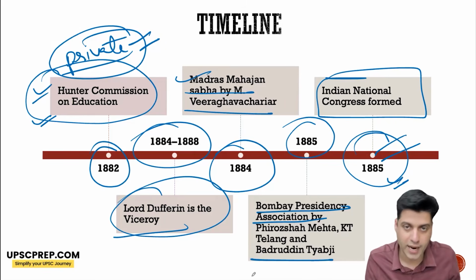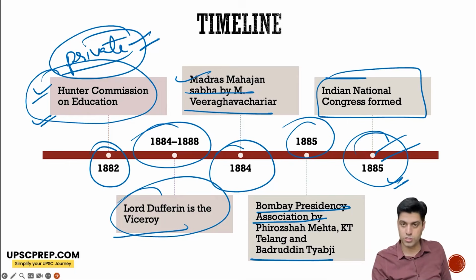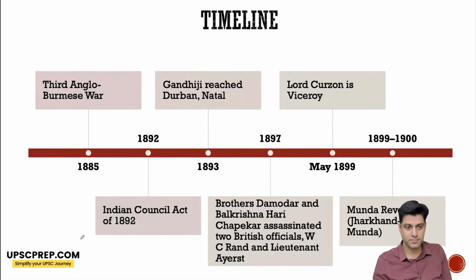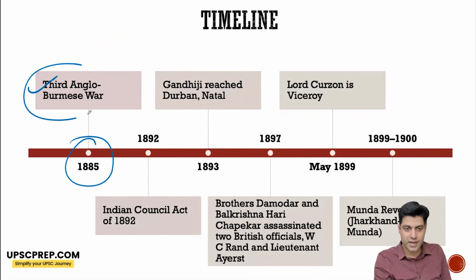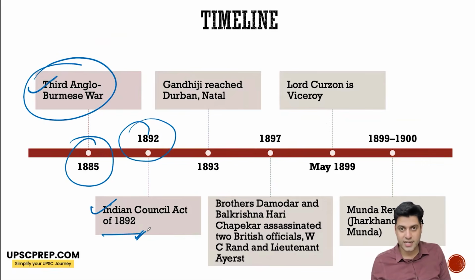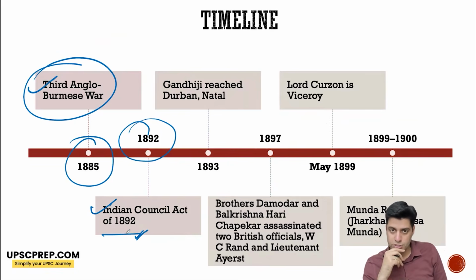The first session was at Bombay, with W.C. Banerjee as the first president. 1885 is also a period of the Third Anglo-Burmese War. In 1892, the Indian Councils Act, second in the series of the Council Acts, came up, increasing the number of non-official members, and some small powers were given.